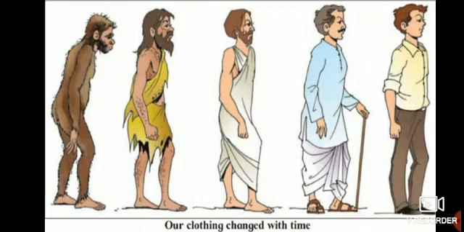They started using something to protect themselves from the different seasons, to take shelter. So they started using bark and leaves of the trees. After that, slowly it changed into animal skin.